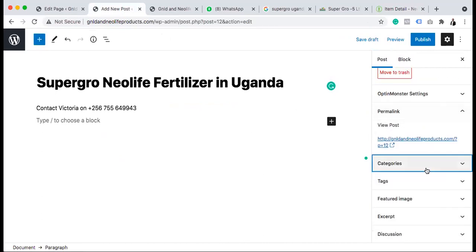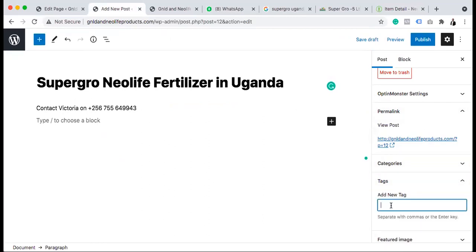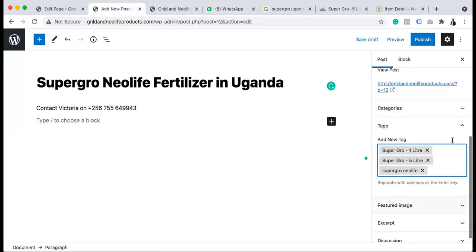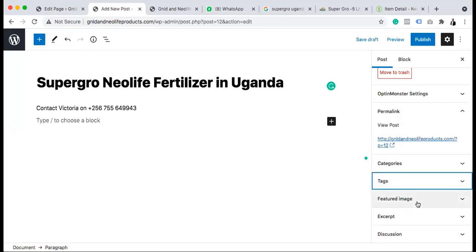All these category tags, they are the way to be able to use those keywords. So tag for this particular one, I say like 1 liter, another one, we have 5 liter, 2.5 liter, Super Grow. All this is just to be able to rank, basically.